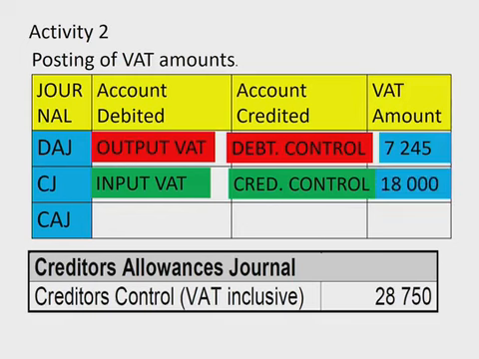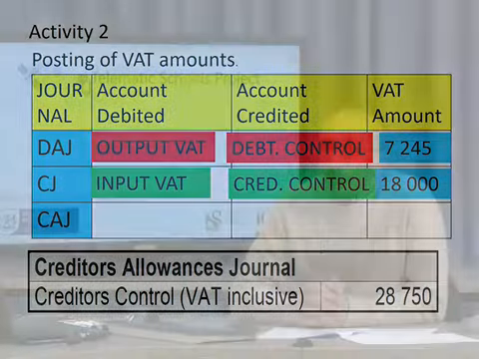When we're buying, creditor's control will be credited because we will owe the creditor more money, and our input VAT we're going to pay over to the creditor. That is our asset that will increase, and that is why we have it in the debit column. Then in the last case, we've got the creditor's allowance journal. So we've got the extract of the creditor's allowance journal, and it's inclusive. So again, we have to make a calculation.